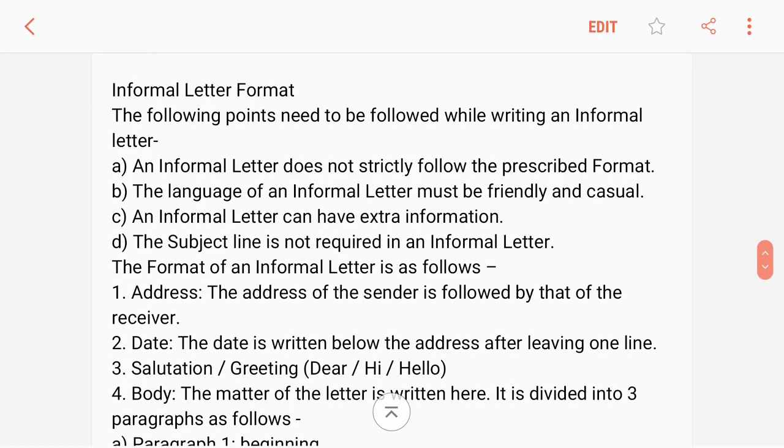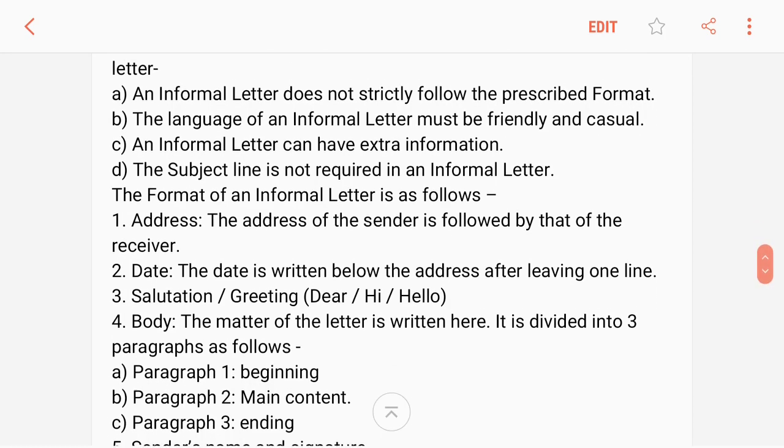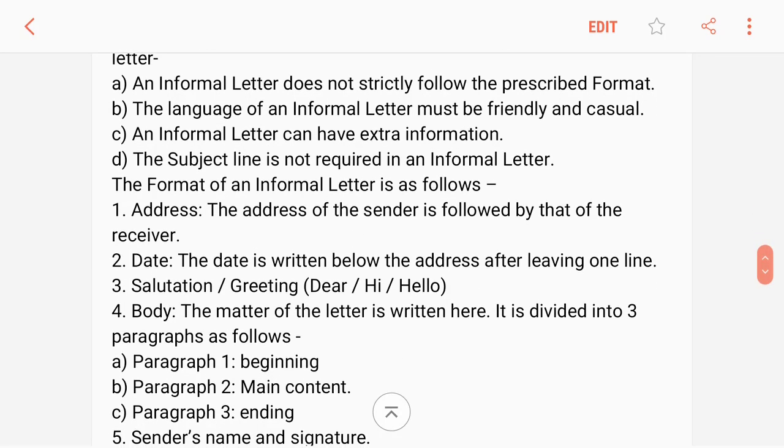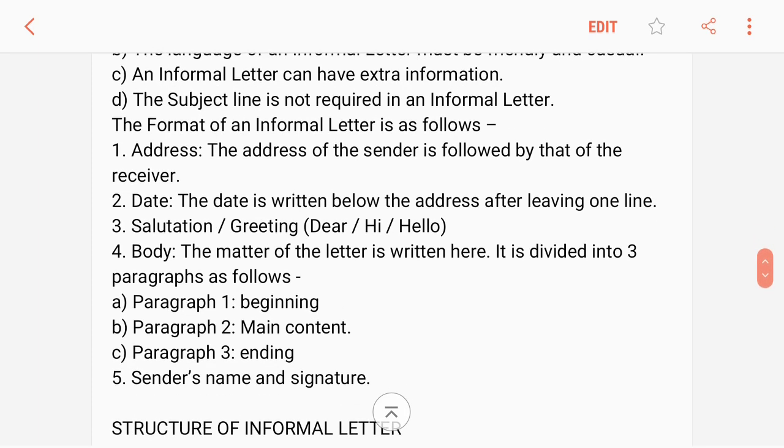Now, informal letter format. The following points need to be followed while writing an informal letter. A. An informal letter does not strictly follow the prescribed format. B. The language of an informal letter must be friendly and casual. C. An informal letter can have extra information. D. The subject line is not required in an informal letter.